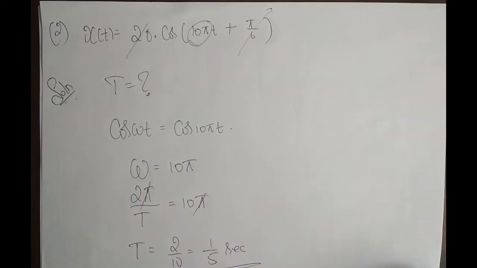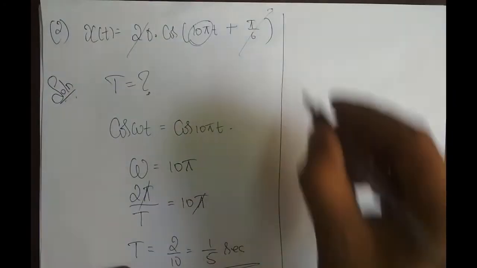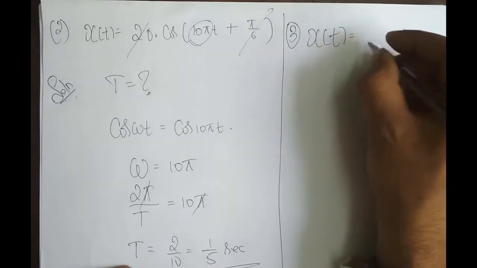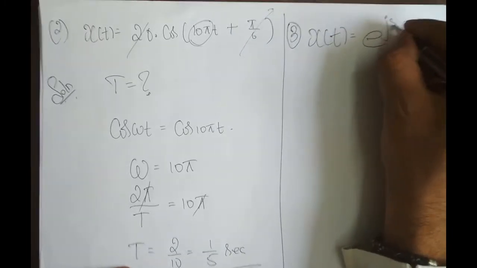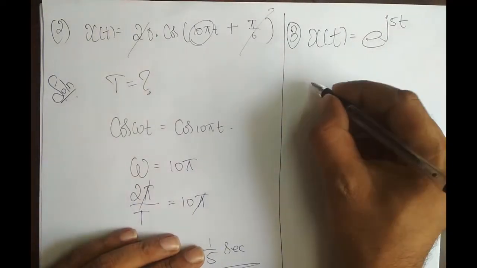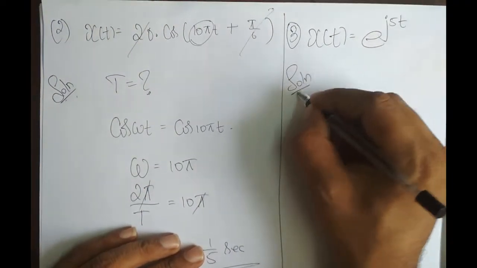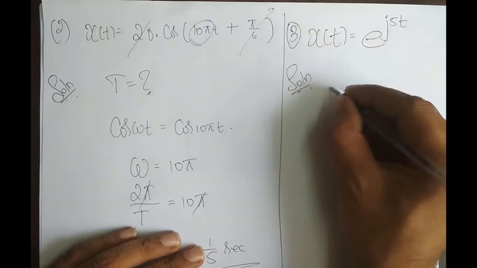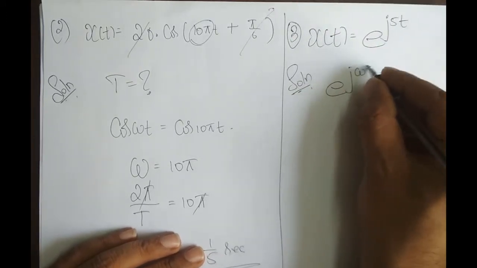Okay. Next, I'll take up one more problem here itself. The third problem, x of t is equal to e power j 5t. Okay, so this is in the form of... solution. I need to find if it is periodic. Is it a periodic signal? Yes, because this is e power j omega t. It is of the form e power j omega t, right?